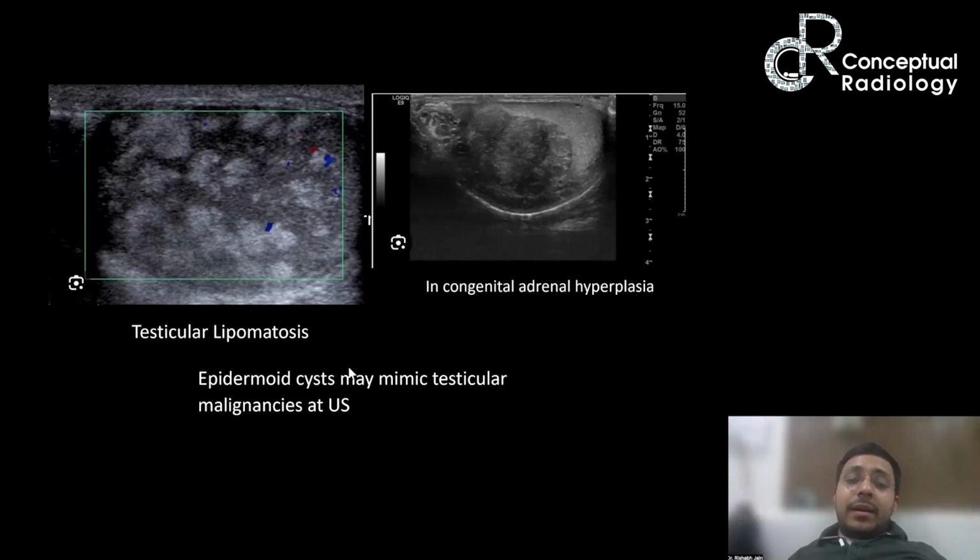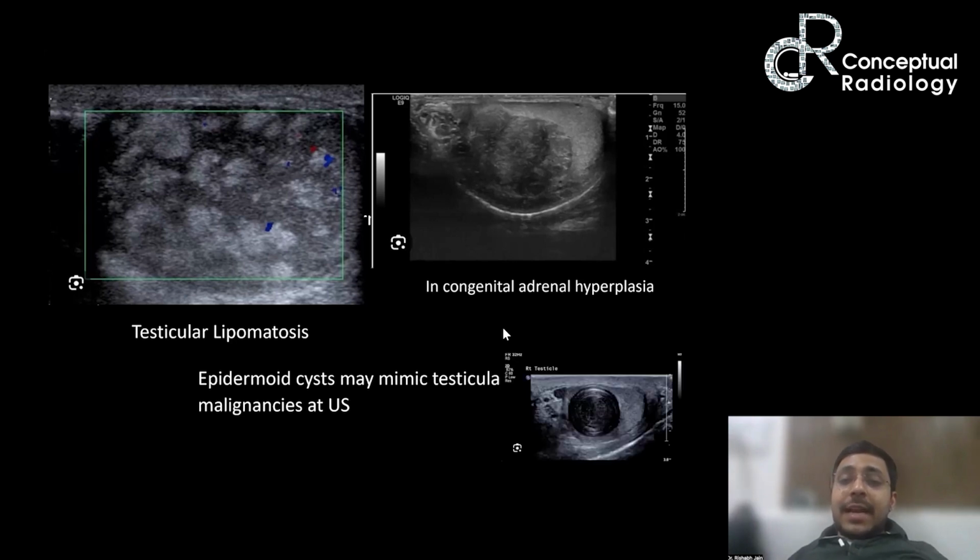Now, epidermoid cysts can mimic testicular malignancies, and they appear as these well-defined hypoechoic lesions having this onion ring configuration. So this can come as a spotter. This is a testicular epidermoid cyst.